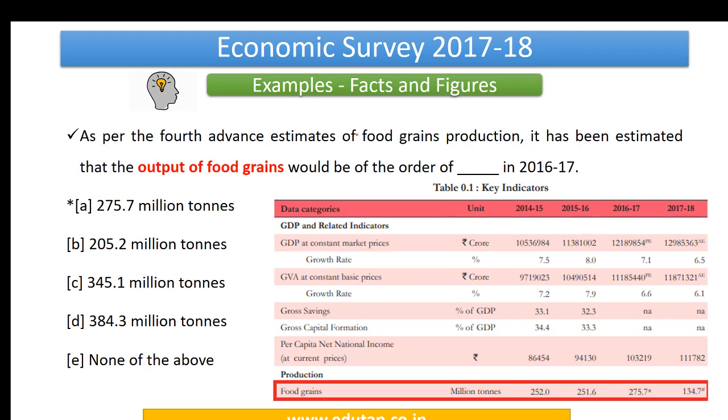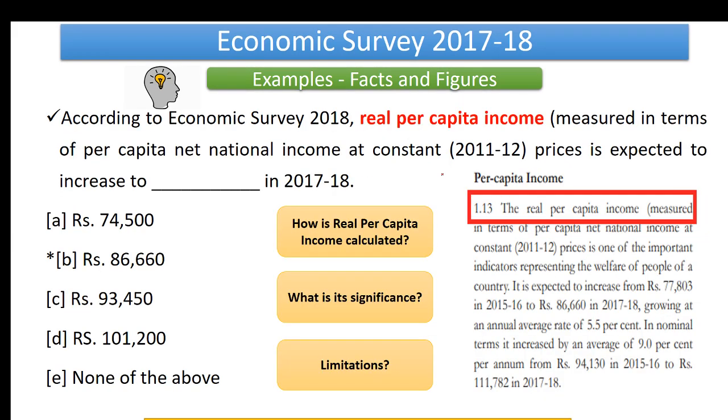Moving to the next one. Here it says, as per the fourth advanced estimates of food grains production, it has been estimated that the output of food grains would be of the order of what? There's nothing much to do here. Just memorize these facts, just retain them, and revise them as many times as possible.